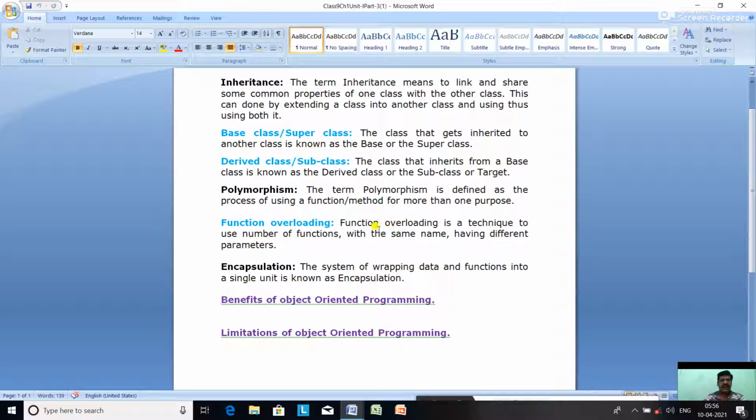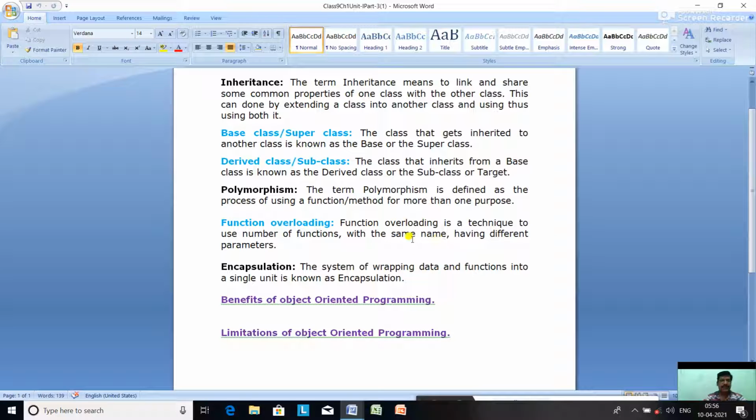So related to this, we have a term function overloading. What is function overloading? Function overloading is a technique to use number of functions with the same name but having different parameters. Like suppose a function name is area. So it could be area of a square, area of a rectangle, area of a circle, area of a rhombus. So we have different area. So it is an example of function overloading.